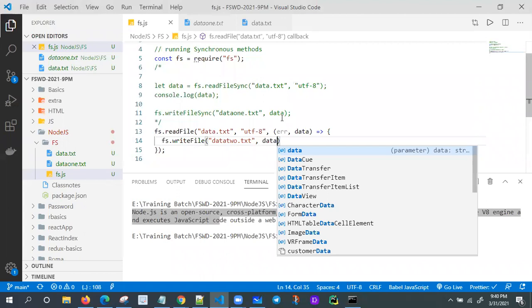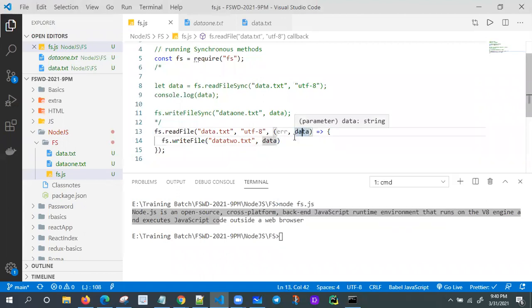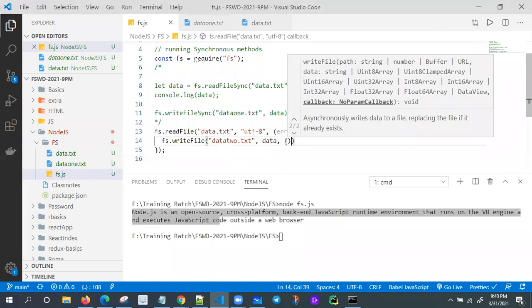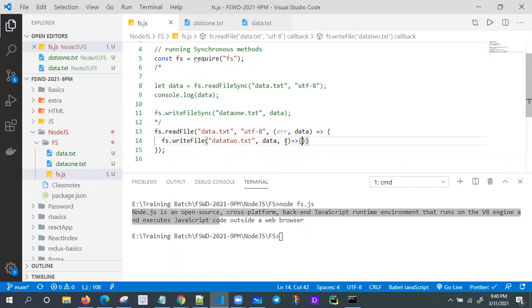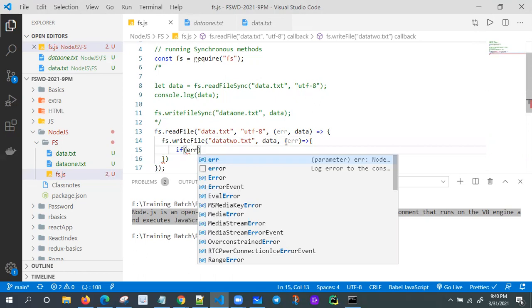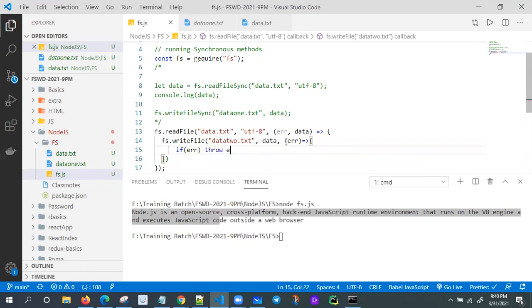Actually, we are getting the data, right? Here, only data. Okay, at reading time only I'm getting the data. And after some time, I'm going to give one more callback function, one more fat arrow function. Maybe I'll get an error, and if an error is there, throw error. That's all. Let me try this one.